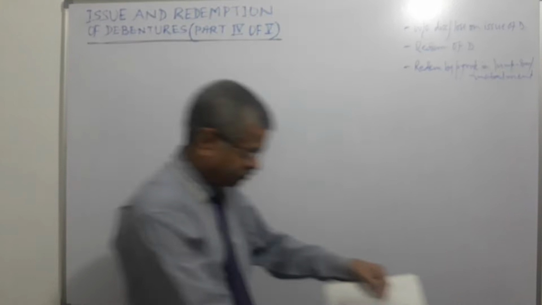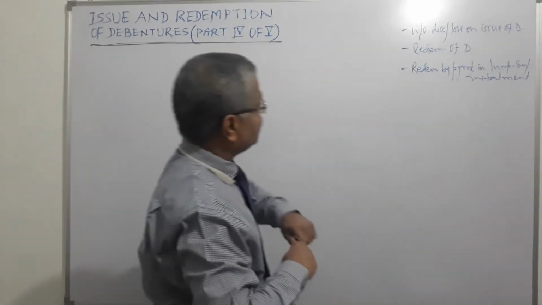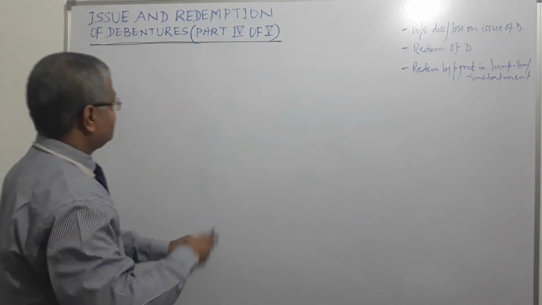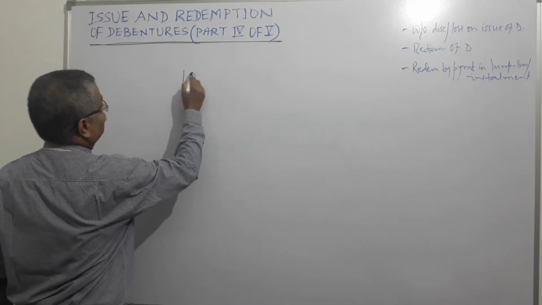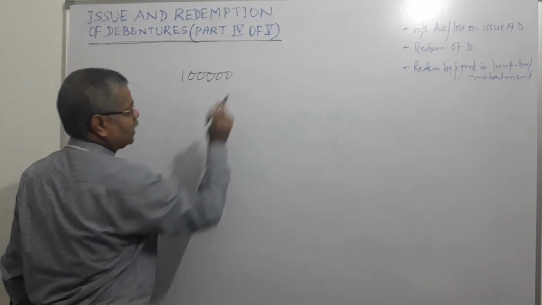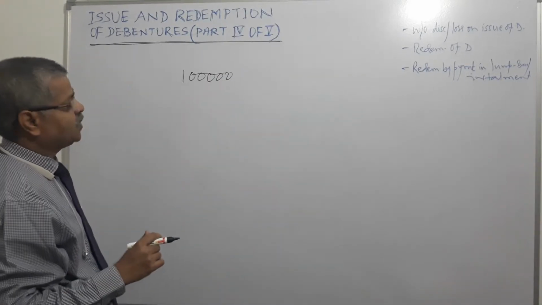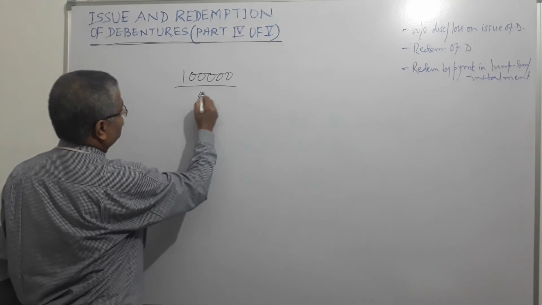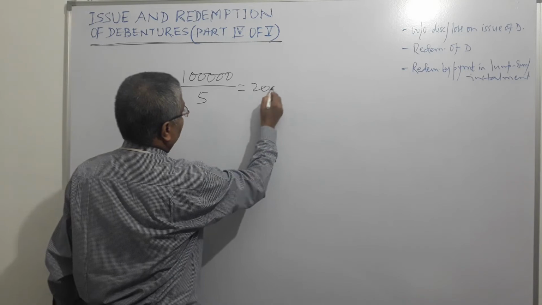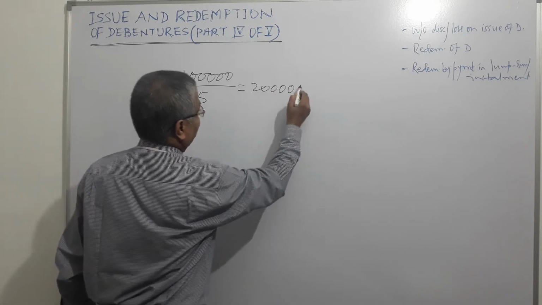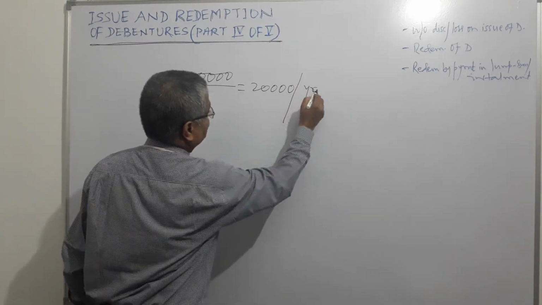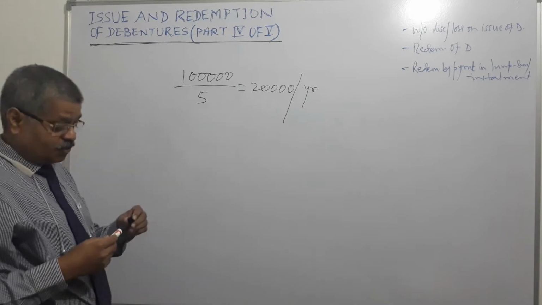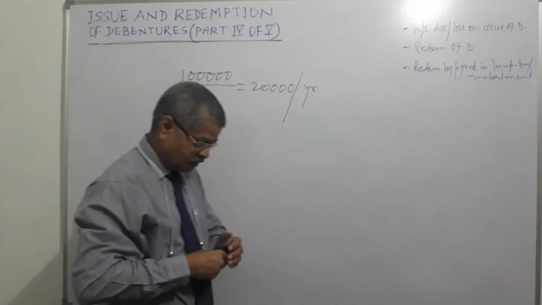Suppose discount or loss on issue of debentures is 1 lakh rupees, hypothetically for an example, and it is for 5 years. Then what should the company do? Every year it should write off 20,000 rupees, right?